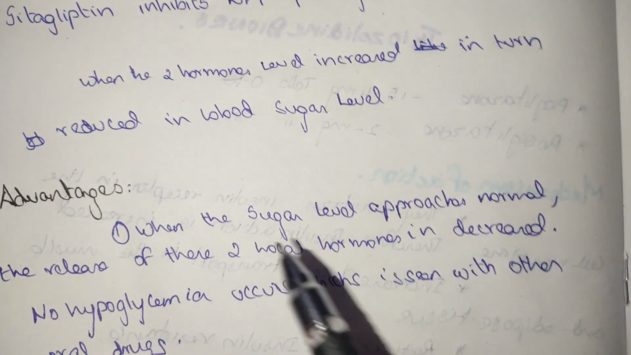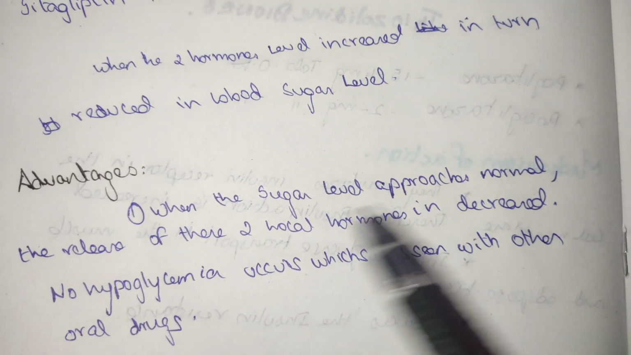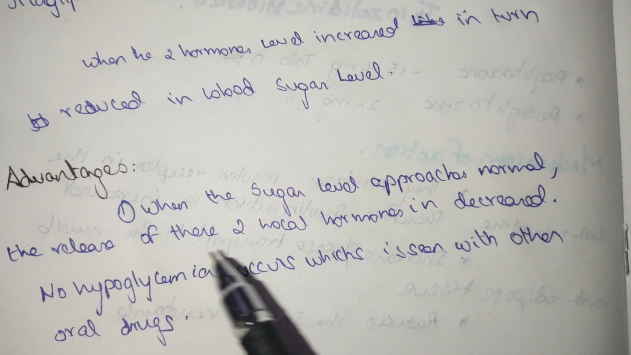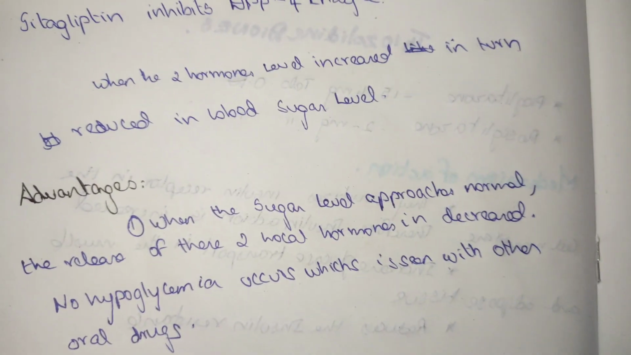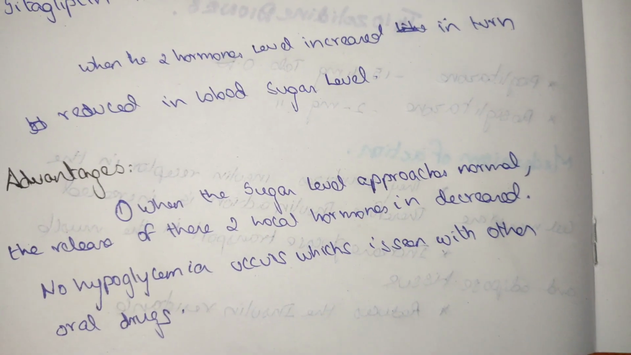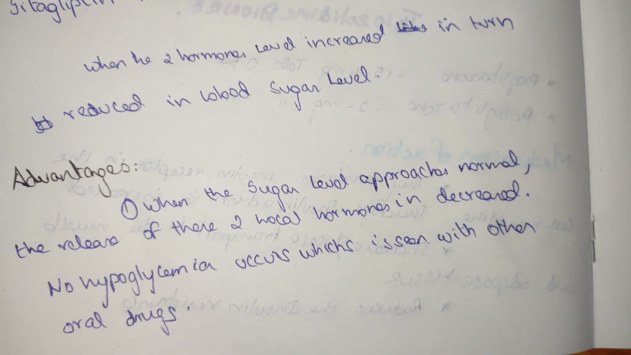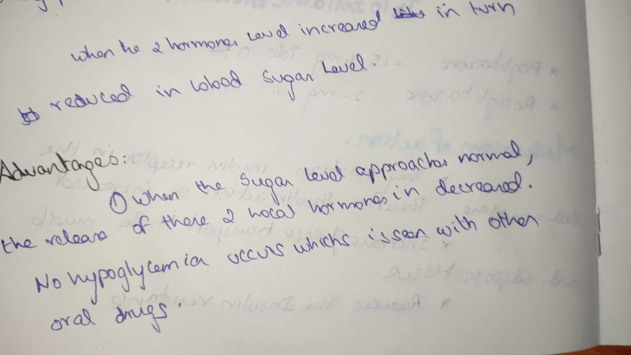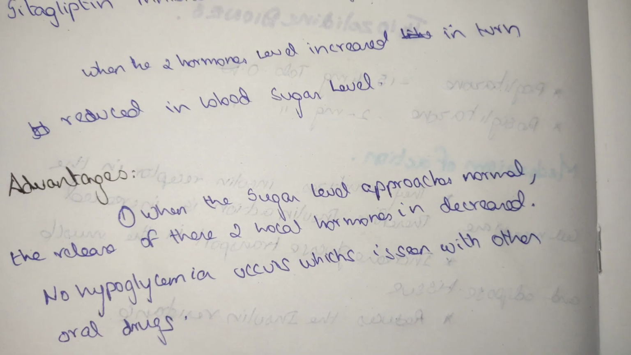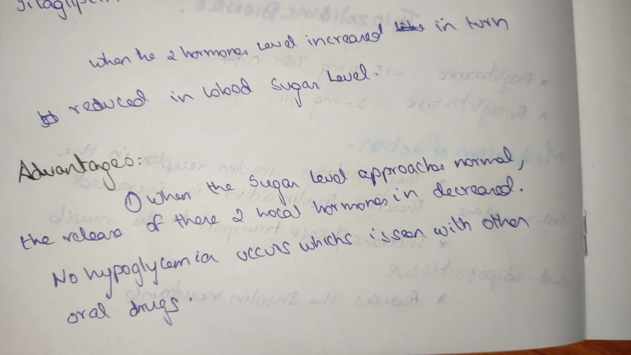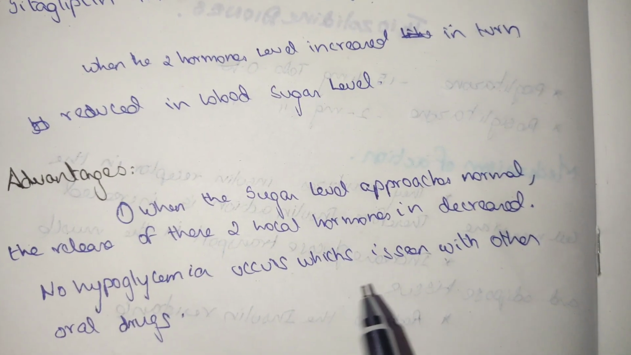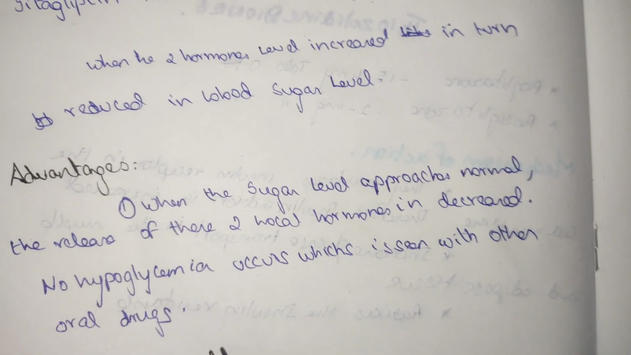The advantages are that when the sugar level approaches normal, the release of the two hormones decreases. When the blood glucose level in the body is normal, the release of these hormones is normal. So it is a major advantage. There is no chance of going into a hypoglycemic stage. No hypoglycemia occurs, unlike with other oral drugs.